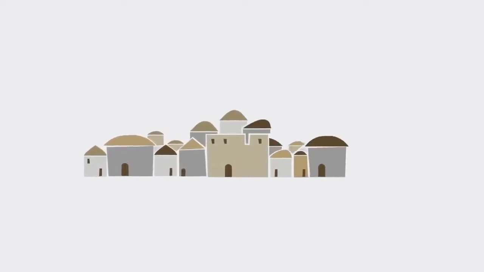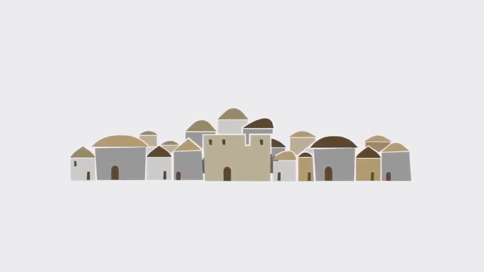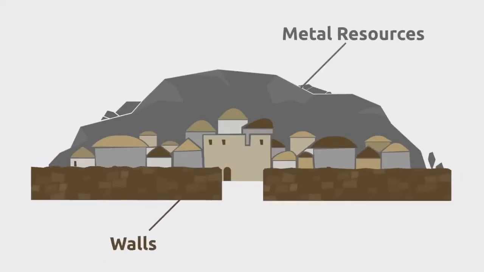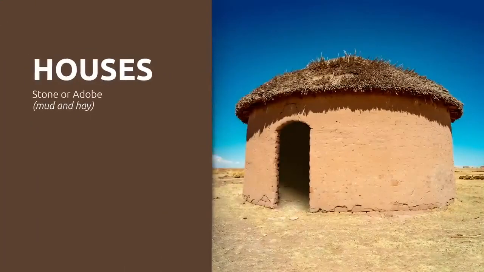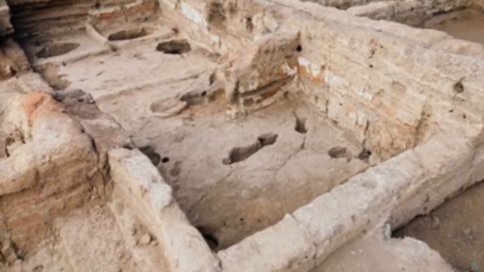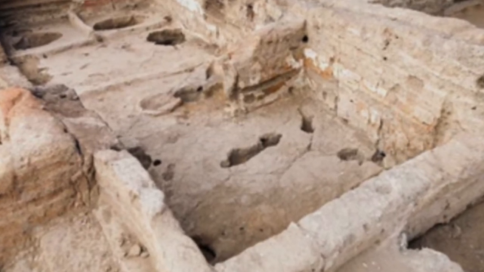During the Chalcolithic Age, early settlements and villages started to grow and slowly gave rise to cities. These cities were located around areas which were rich in underground metal resources. They were surrounded by high walls for protection. Houses were made of stone, mud and hay. The use of brick was large during the Chalcolithic Age, but there are no traces of burnt bricks.